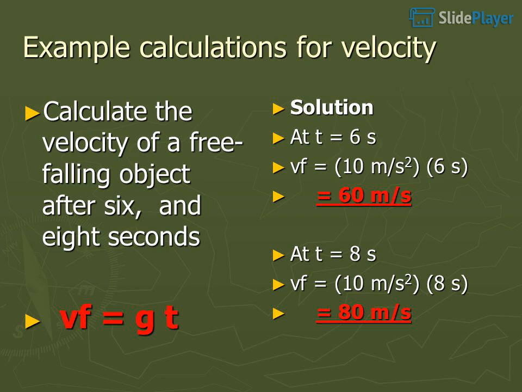Example calculations for velocity. Calculate the velocity of a free-falling object after 6 and 8 seconds. Vf equals gt. Solution. At t equals 6 s, Vf equals 10 meters per second squared times 6 s, equals 60 meters per second. At t equals 8 s, Vf equals 10 meters per second squared times 8 s, equals 80 meters per second.